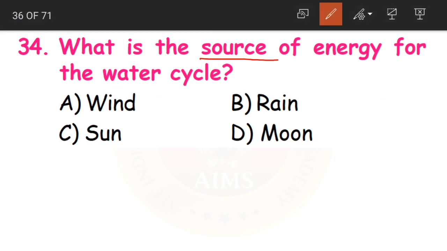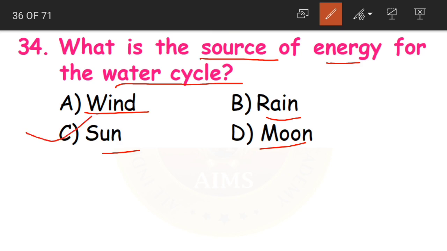And the 34th question is, what is the source of energy for the water cycle? Which is the main source of energy for the water cycle? Either wind, rain, sun, or moon. Okay, children, what will be the answer?